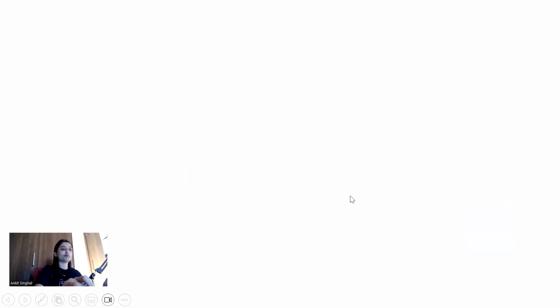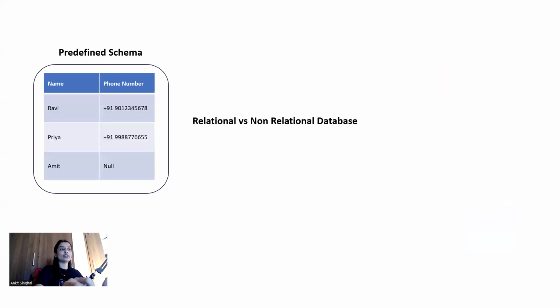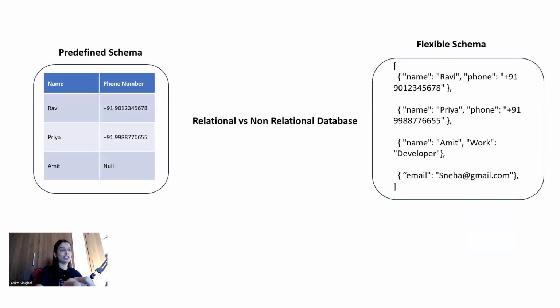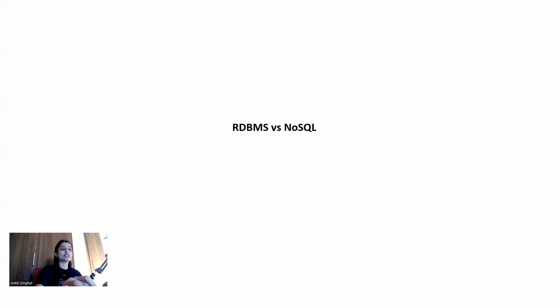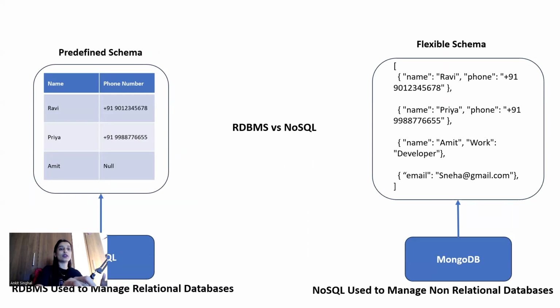Okay. Then we have seen the difference between data and database, then relational and non-relational database. Here we have a predefined structure. Here we have a flexible structure. Then we have seen RDBMS is used to manage relational databases. Non-relational database means NoSQL, used to manage non-relational databases, meaning flexible schema. We will have graphs, charts. These documents come under non-relational database.